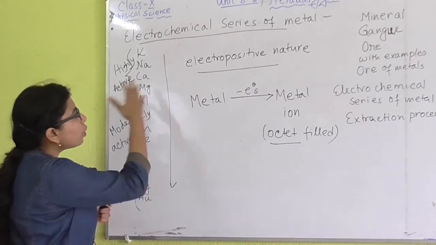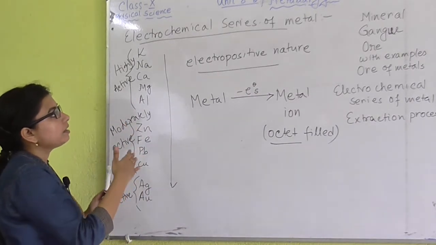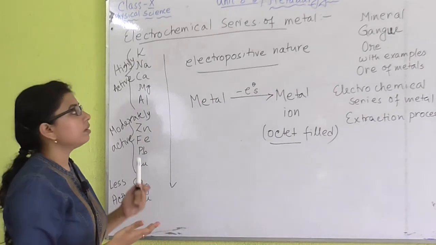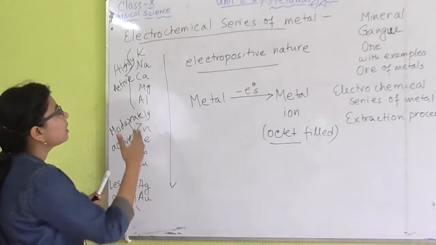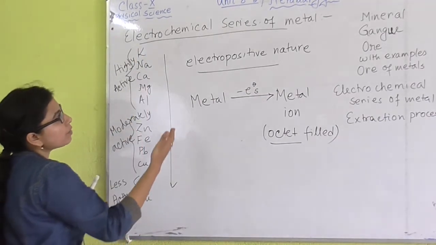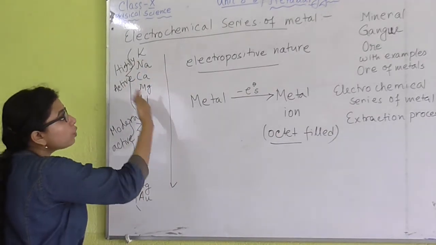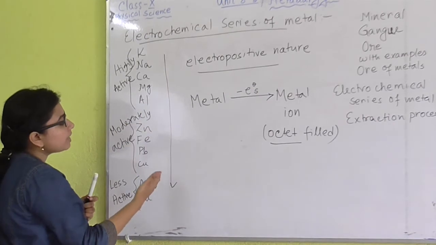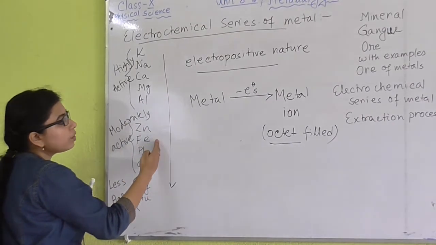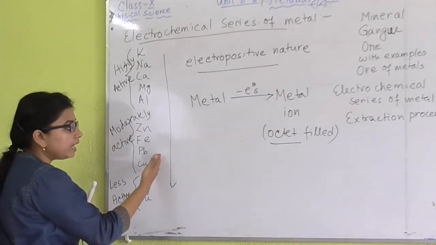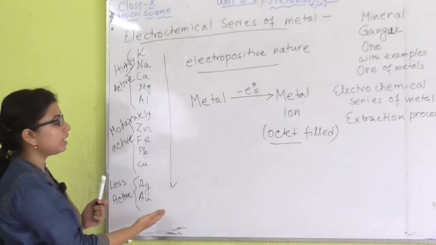And the whole thing is a relative phenomenon, because potassium is more electropositive with respect to the metals below it, as well as iron is more electropositive with respect to lead, copper and silver and gold.